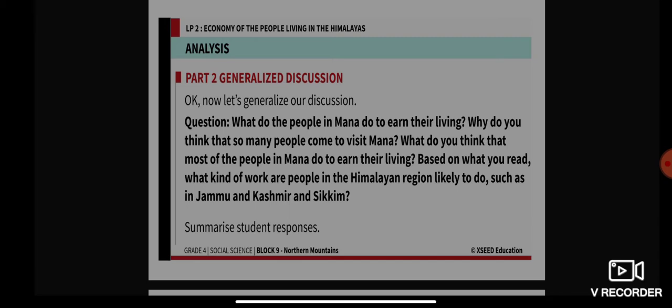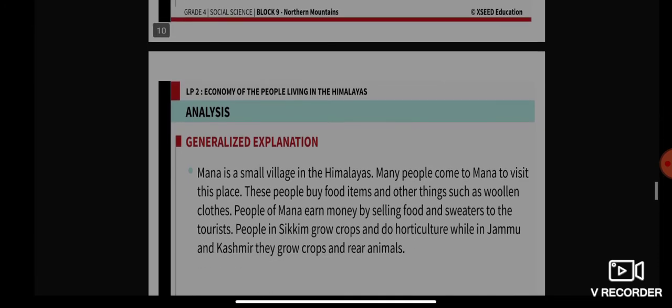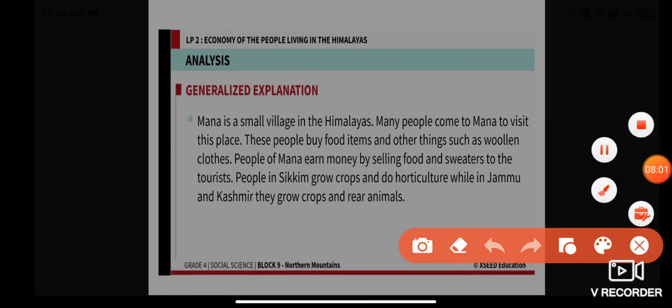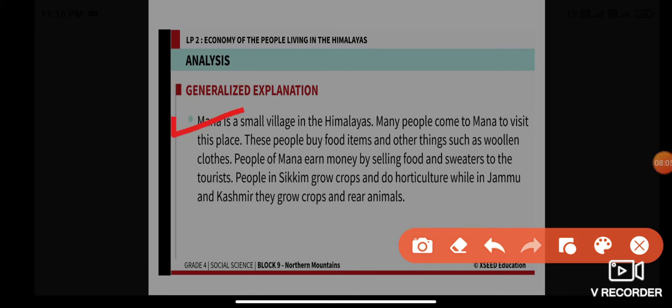Let me quickly give you a short explanation based on this. Mana is a small village in the Himalayan region, and many people come to Mana mainly to visit this place. These people buy food items and other things such as woolen clothes.